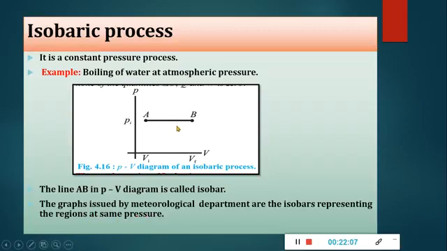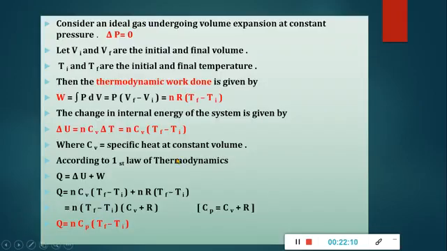Your pressure is constant. Now, to find the work done or the expression for heat exchange in case of an isobaric process: in an isobaric process, the pressure of the system remains constant, that is delta P equals 0, as it undergoes volume expansion at constant pressure. Now let Vf and Vi be the final and initial volume, and Ti and Tf the initial and final temperature.